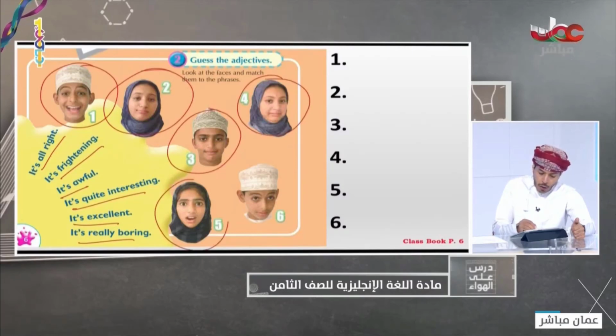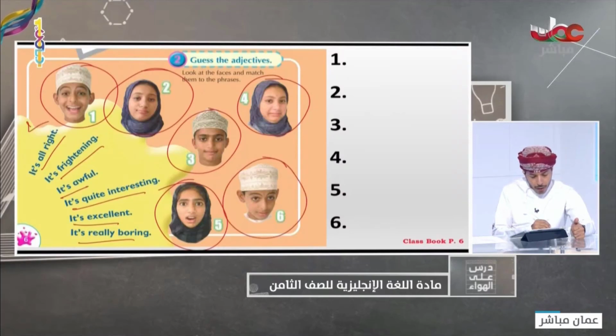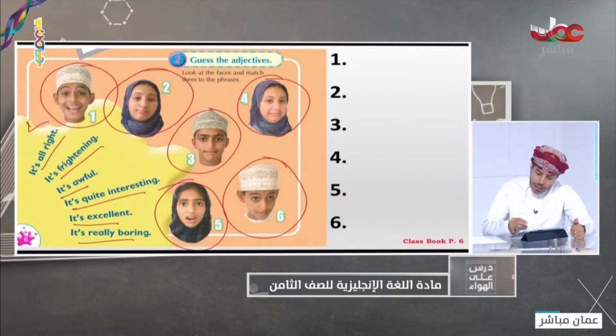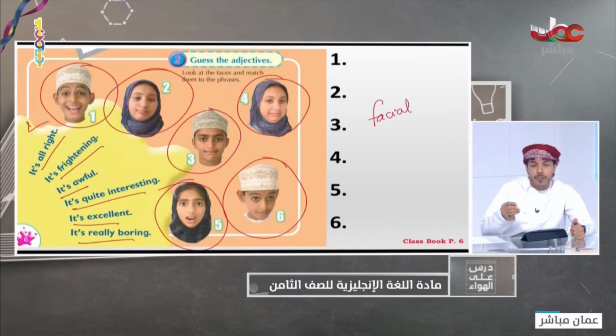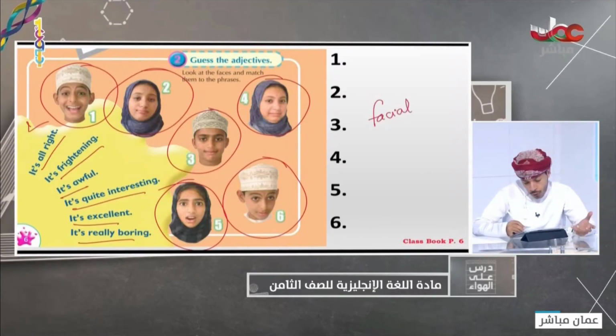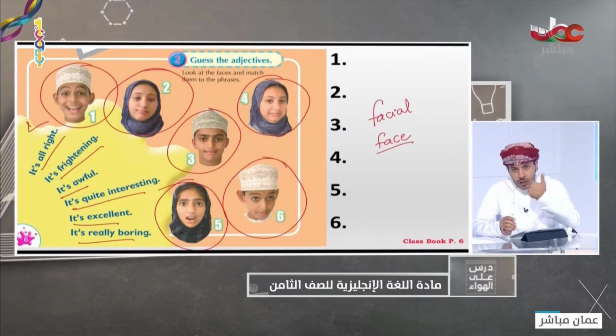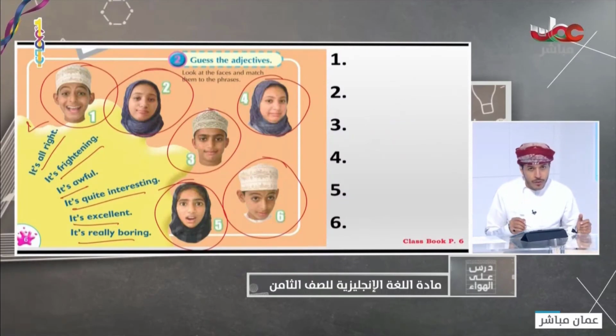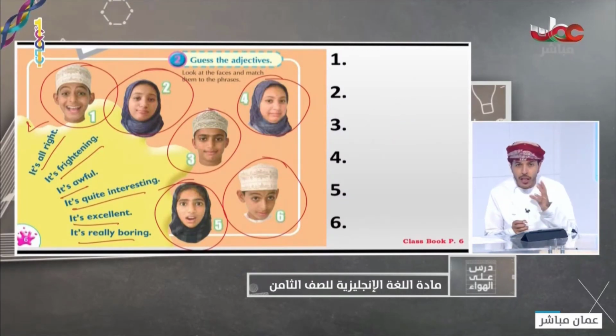So you can look at the faces. For example, if we look at number 1, look at his facial expressions. Facial comes from the noun face. Okay, so it's called facial adjective. Look at their facial expressions. What do these faces tell you?